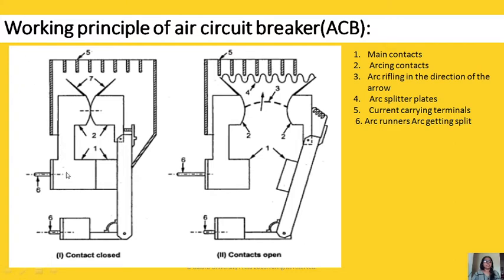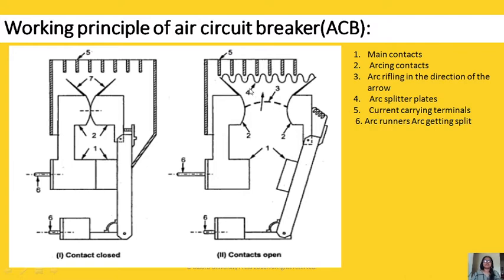This is our ACB. In this, first the contacts are closed. These are main contacts. One indicates main contact, second indicates arcing contacts, third indicates the arc. This third one is showing in upward direction. The arc is moving in the direction of the arrow, in upward direction, due to electromagnetic and thermal effects. It tries to go up.